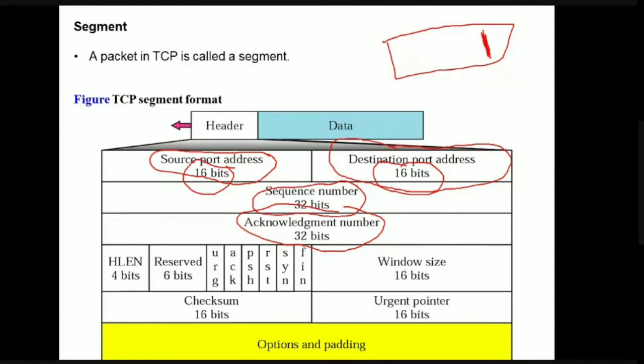That is, be that party either sender or receiver. That is, acknowledgement number means the number of bytes it is expecting from either sender or receiver. Okay,